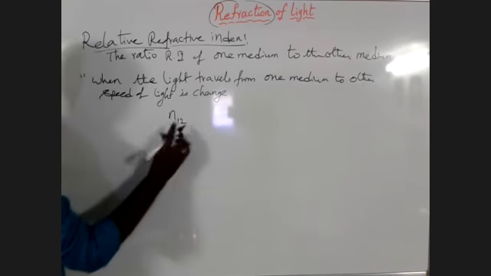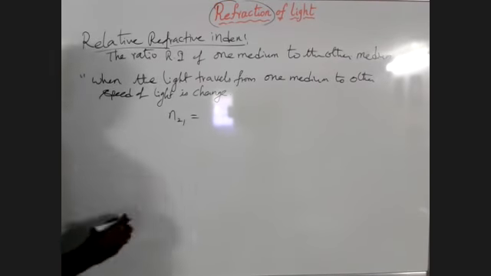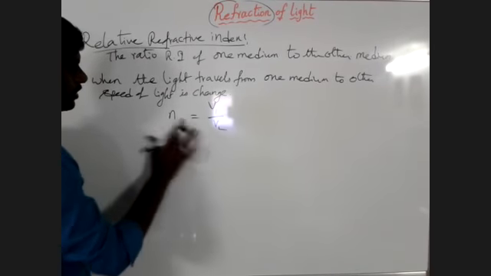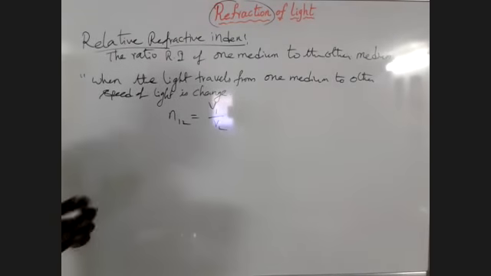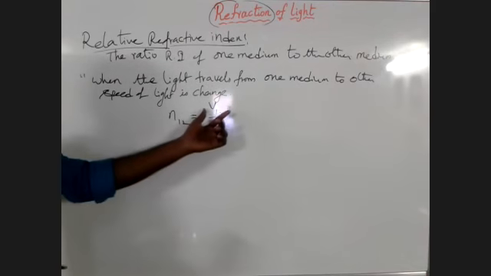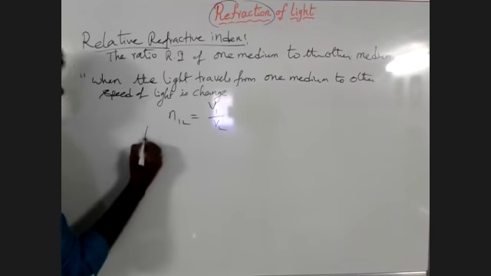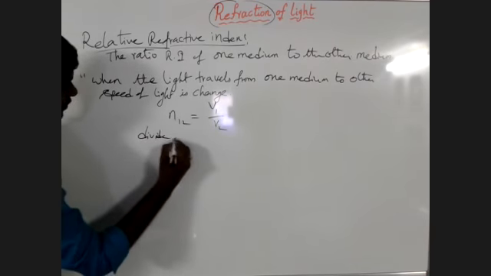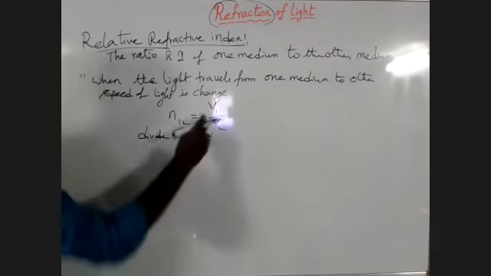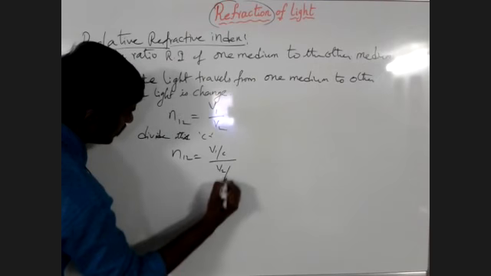The refractive index n21 is the speed of light in medium 1 by speed of light in medium 2. Relative refractive index means the ratio of speed of light in one medium to the speed of light in the second medium. Now divide the numerator and denominator with c. v1 by c by v2 by c.